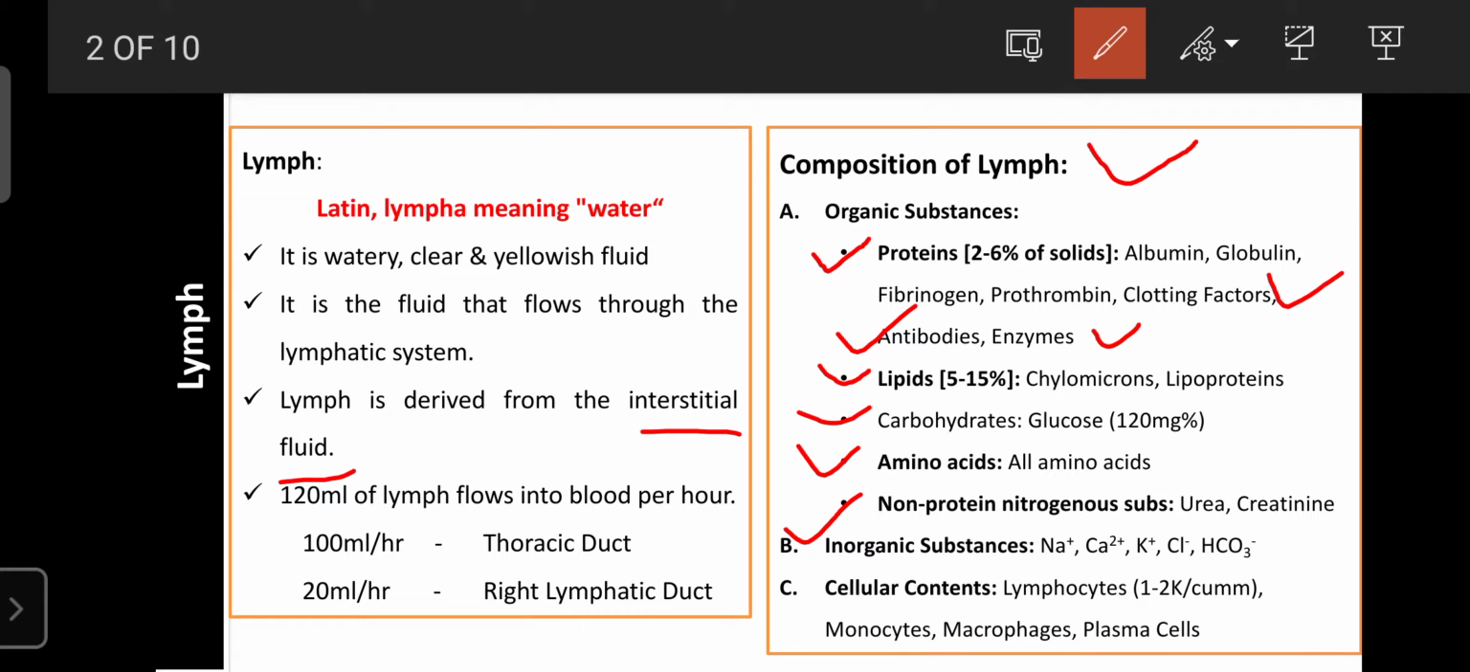The next one is the cellular contents of the lymph. The main cells present in the lymph are the lymphocytes, around 1 to 2 thousand per cubic millimeter. That's why the lymph plays an important role in the regulation of immunity as compared to the blood. In the blood the lymphocyte number is less, but the lymph or lymphatic system consists of around 1 to 2 thousand lymphocytes per cubic millimeter.